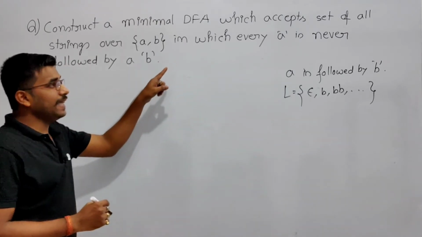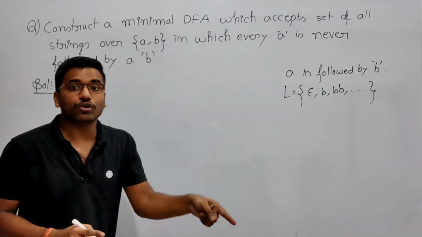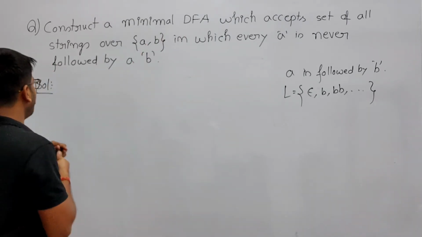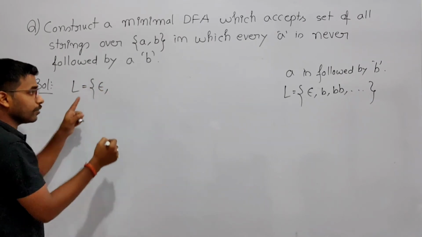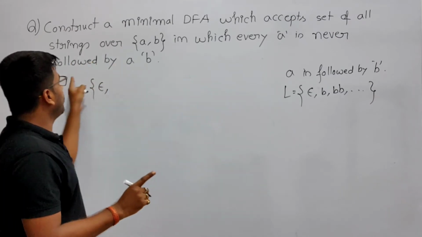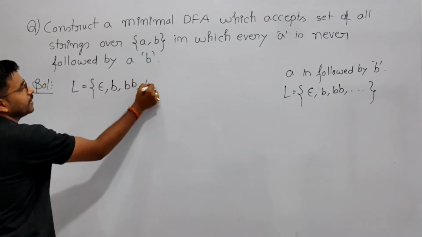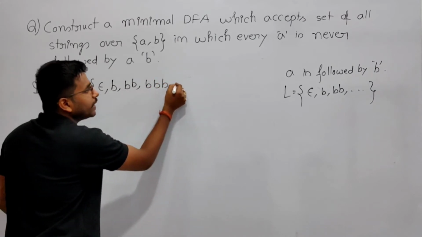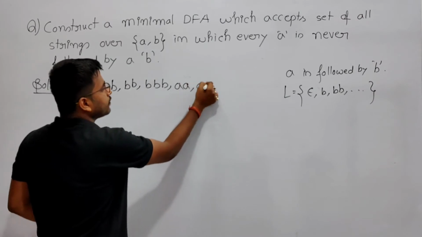Here it is saying a is never followed by b. It means if you are having a, then it should not have b. So again, if it is not having a, it can have anything, like epsilon belongs to the language because it is not having a. If it is having a, then a is never followed by b. Only b, 2 b's, 3, any number of b's. But if it is having a, then it should not have b, only any number of a's.